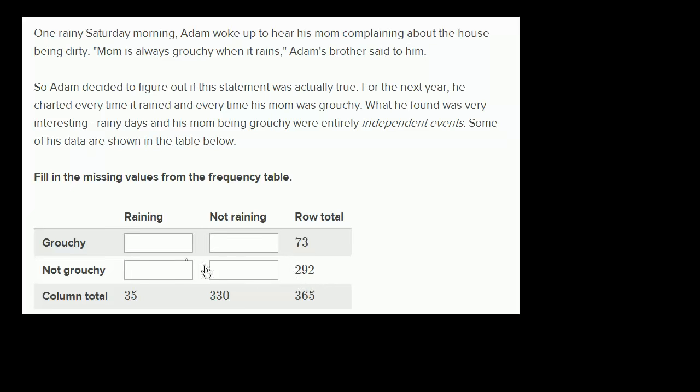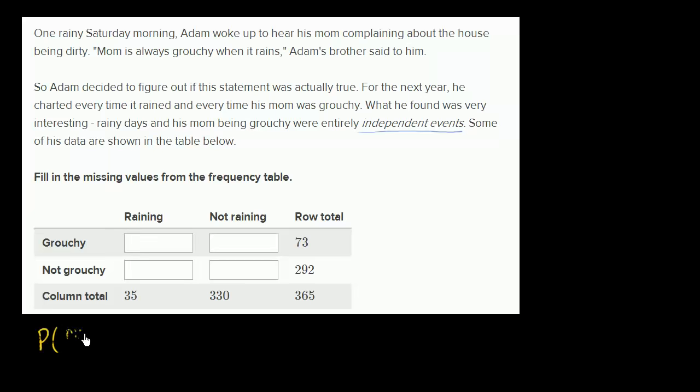So the first thing that we said, well, how do we figure this out? We have these four boxes here. It's not clear that we have enough information to fill it out just with this table. But we have to remember what they told us. They told us that his mom being grouchy and it raining were entirely independent events. Another way of saying that, so independent events, that means that the probability that mom is grouchy